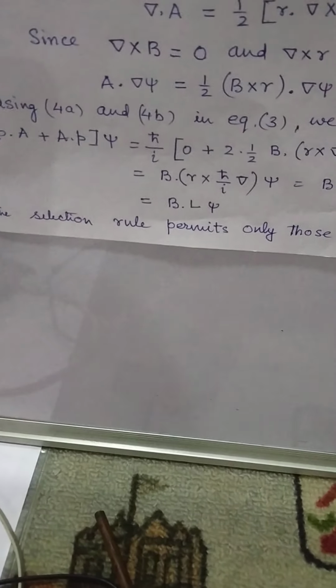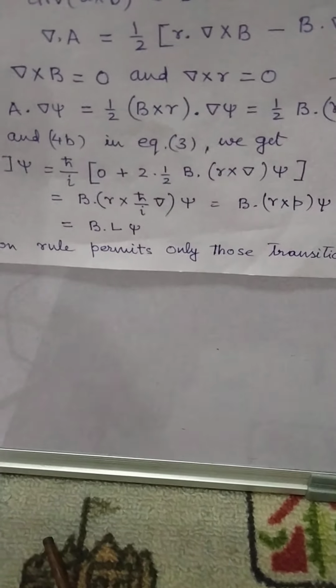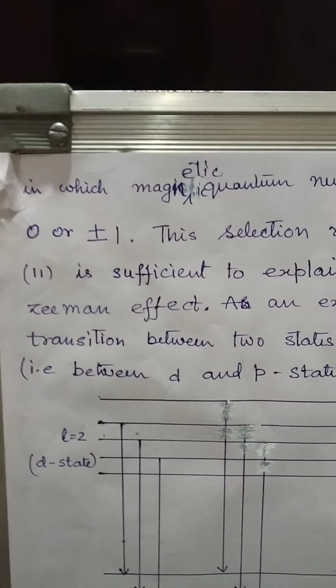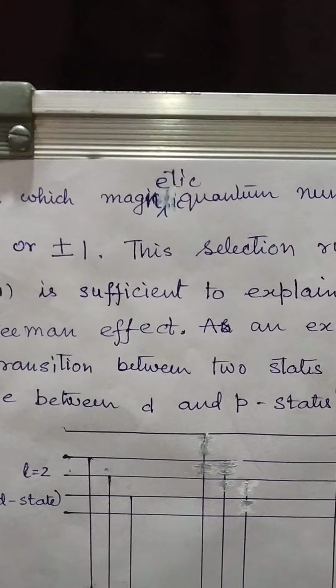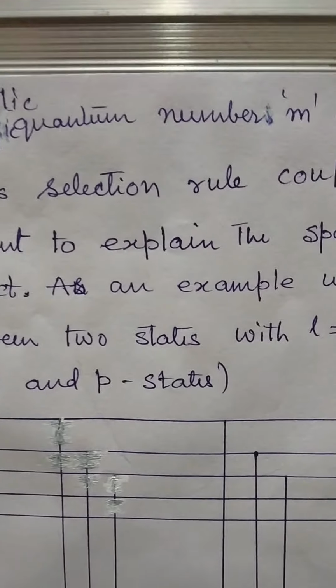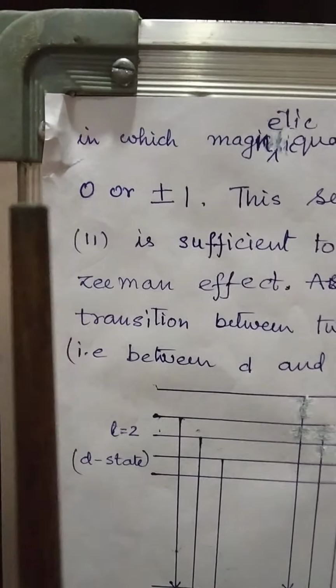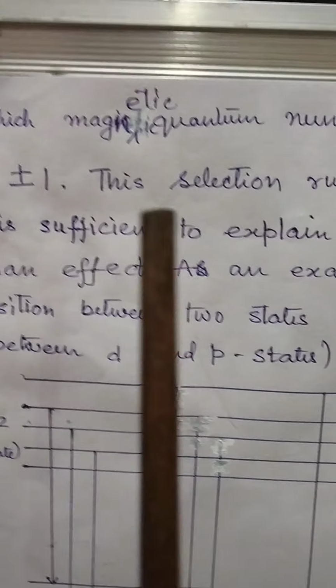Now, the selection rule permits only those transitions in which magnetic quantum number m changes by 0 or plus minus 1.